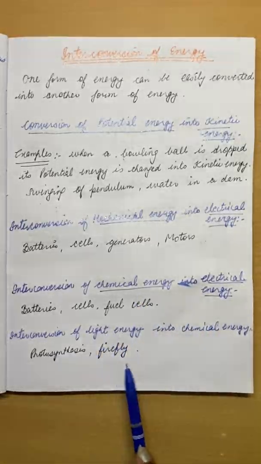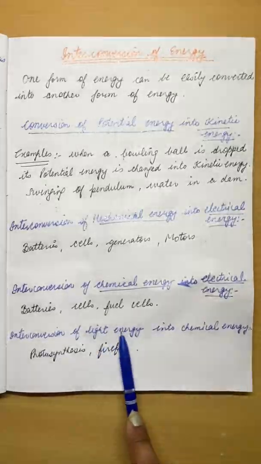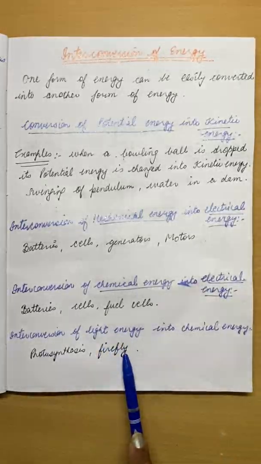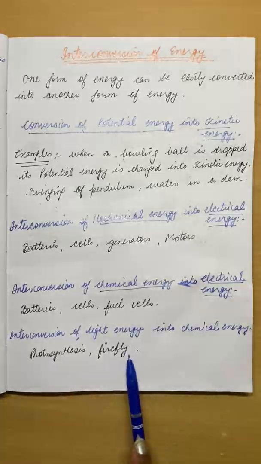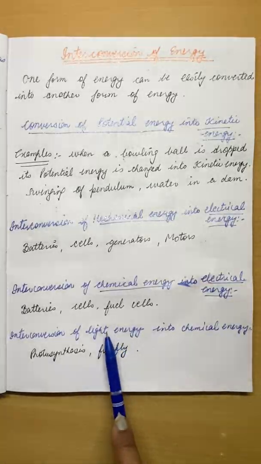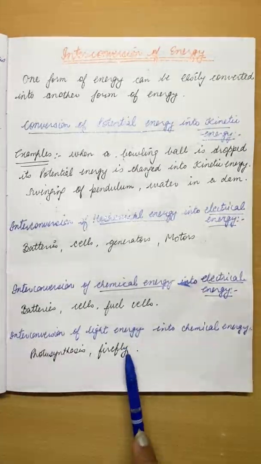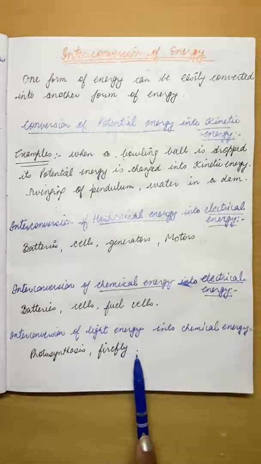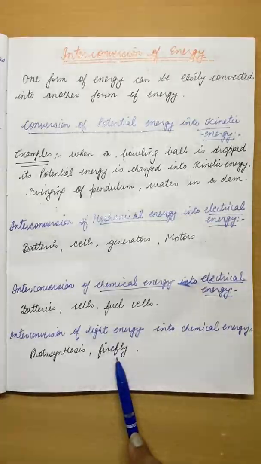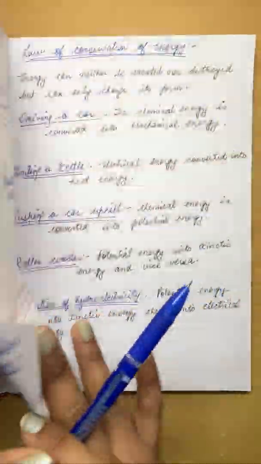Now next is the firefly. You must have seen the firefly. Firefly changes chemical energy into light energy. They glow at night, that means they are converting their food energy into light energy. That happens in fireflies or starfish.